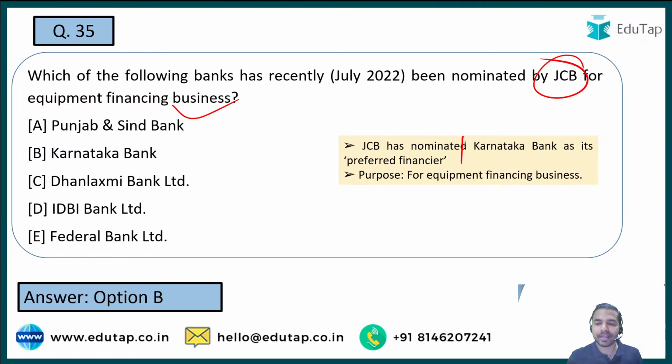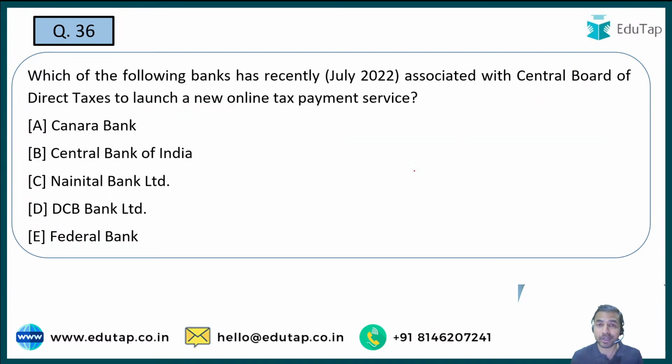तो कर्नाटका बैंक के साथ JCB ने recently MOU साइन किया है जिसमें उसने उसको नॉमिनेट किया है as a preferred financier, and the purpose is basically equipment financing business, so that the people who want to purchase the equipments of the JCB, what they can do, they can just get it financed from the Karnataka Bank. So that is what the aim of that particular partnership is all about. Now moving on to the next question.